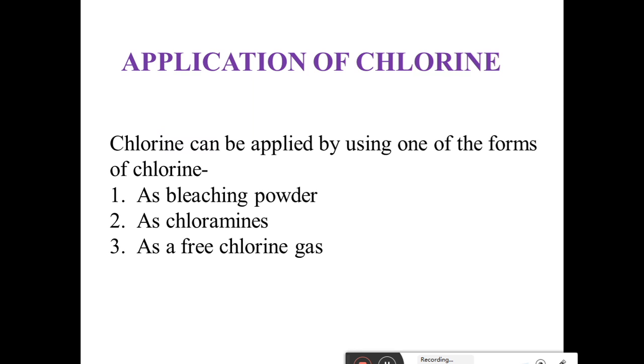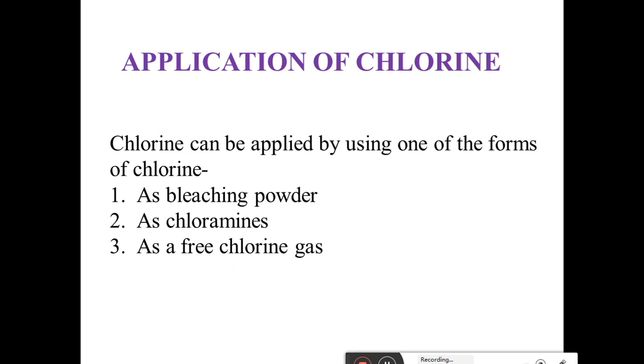Now the next one is a very important topic, that is the application of chlorine. How do we apply chlorine to water? Chlorine can be applied using one of three forms. First is as bleaching powder. We can add chlorine into the water as bleaching powder, or as chloramine, and lastly as free chlorine gas. Now we will discuss them one by one in detail.